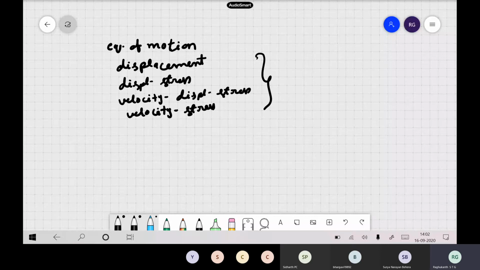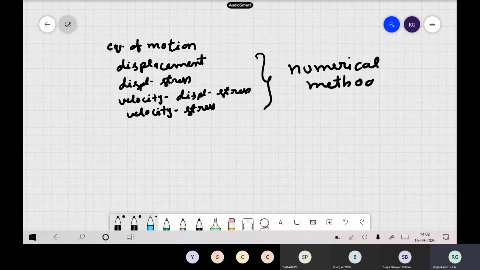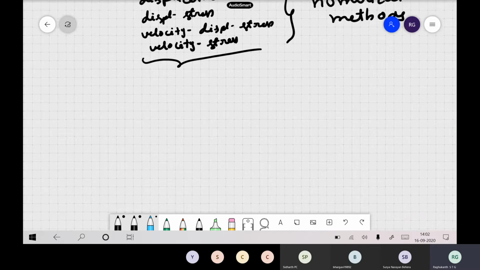Now, analytically speaking, all of them are the same, but when you try to do it with a numerical method, like finite difference or finite element, it matters. Which equations you are solving matters, and errors will also be proportional to the order of the equations, that is, the derivative. So this becomes very important for numerical methods. Analytically all are the same, so it doesn't matter. So this is the most important thing: what type of formulation you are using. We also discussed weak form and strong form in our previous classes.